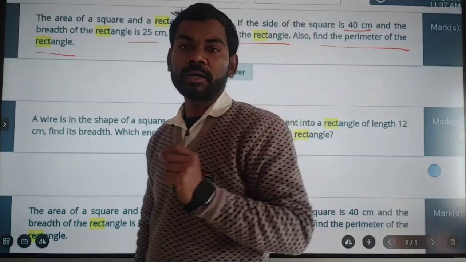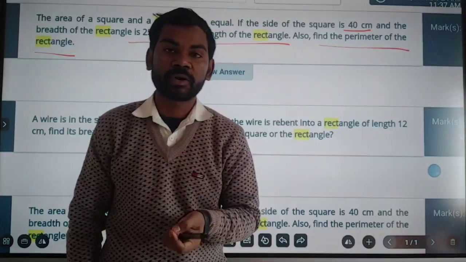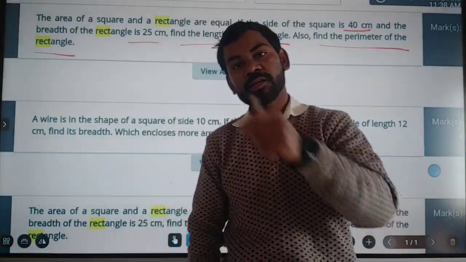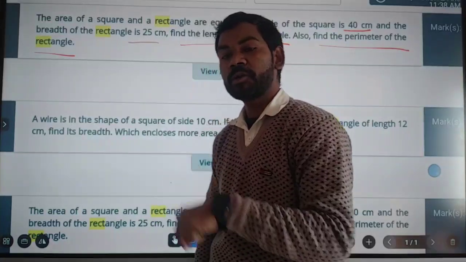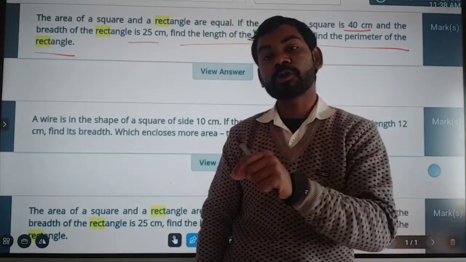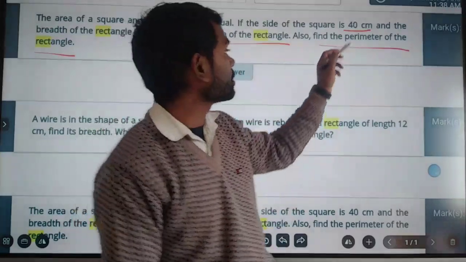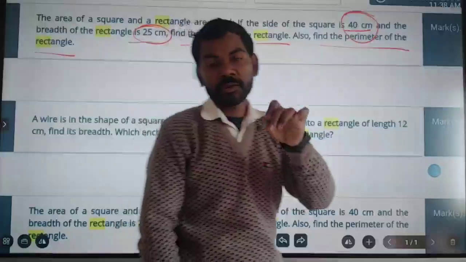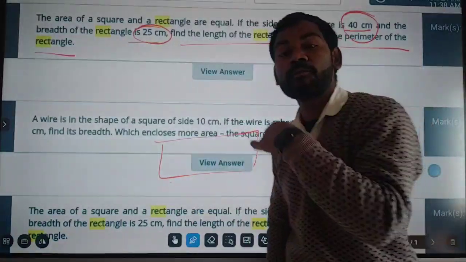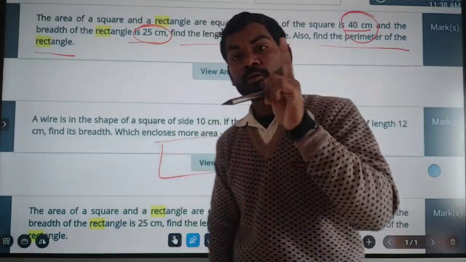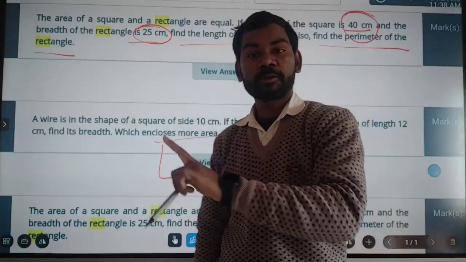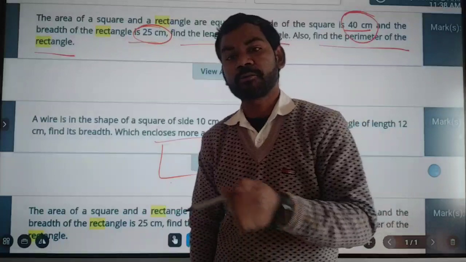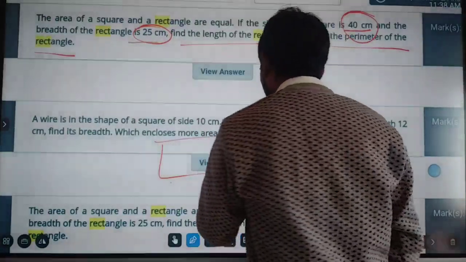First of all, in order to find the length of the rectangle and the perimeter of the rectangle, we have to find the area of the square. Since the area of the square is equal to the area of the rectangle, if we find the area of the square, it will be equal to the area of the rectangle. The breadth is given as 25 centimeter, and when we put the value of the area of the square in the formula of the area of the rectangle, we get the measurement of length. After getting the length, we can easily find the perimeter of the rectangle.